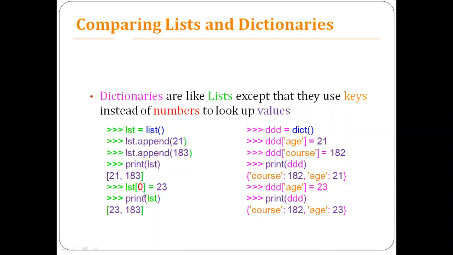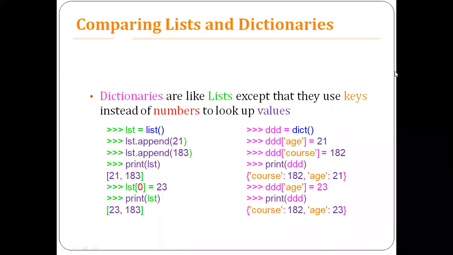And the value at the zeroth index is updated, that is, the value at 0 has been changed to 23, right? After making the modification, we have 23 and 183.